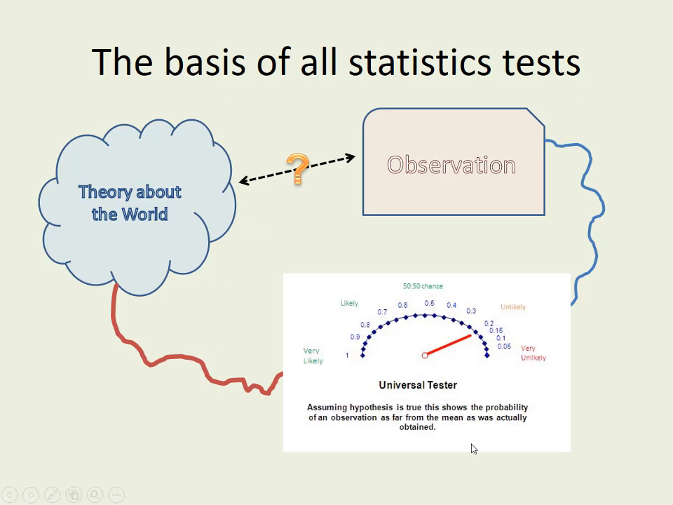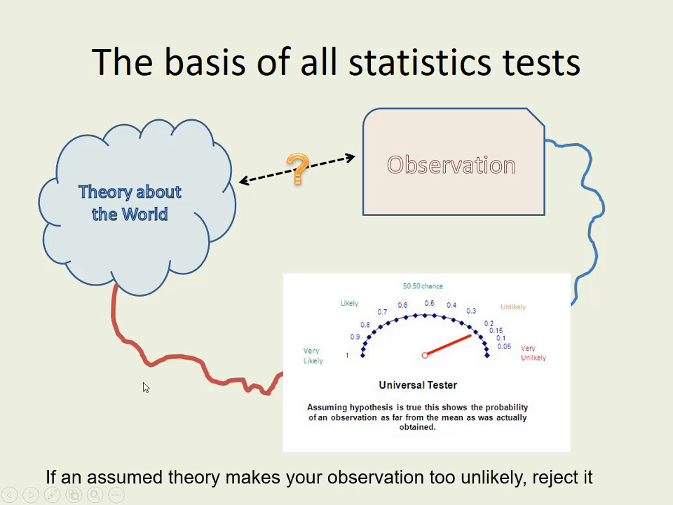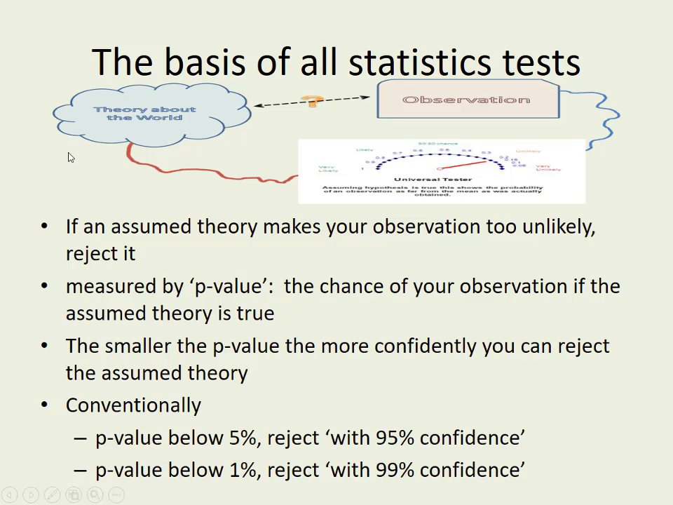Okay, so what have we got? This is the basis of all statistics tests then. So if what you're thinking makes the observation too unlikely, reject it. If it doesn't make it too unlikely, then you don't know whether to reject or not. It just hasn't really told you very much. It just says that the theory could well be true, but it still could not be true. So if an assumed theory makes your observation too unlikely, reject it.